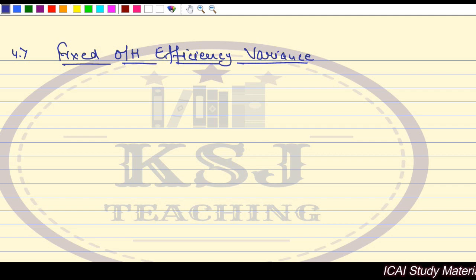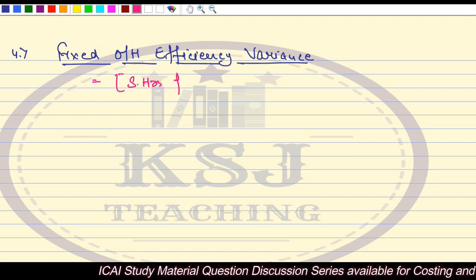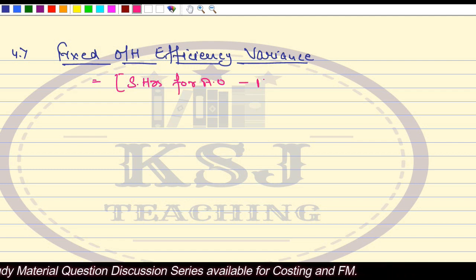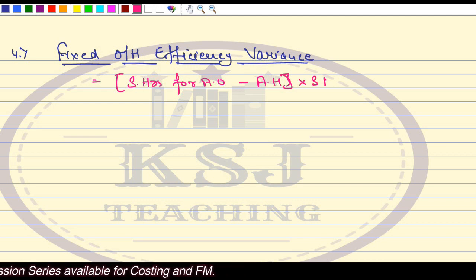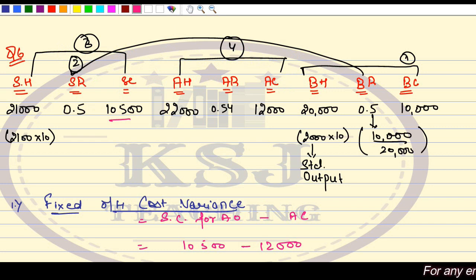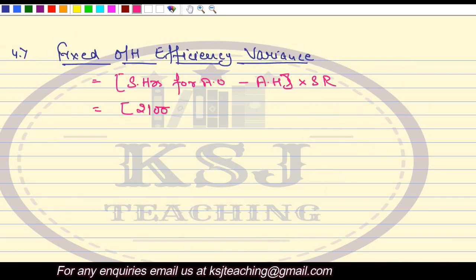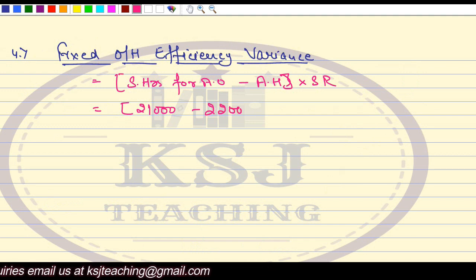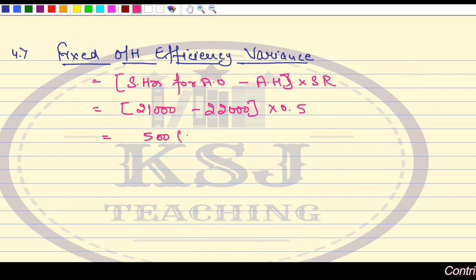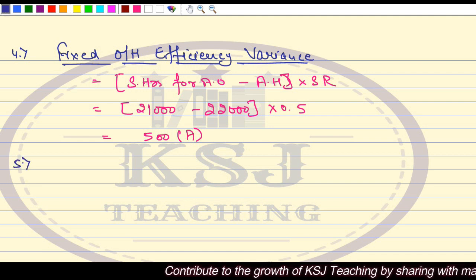Fixed overhead efficiency variance. Now this efficiency variance is standard hours for actual output minus actual hours multiplied by standard rate, right? So what is my standard hours for actual output? My standard hours for actual output is 21,000, whereas the actual hours is 22,000, multiplied by the standard rate. So 21,000 minus 22,000 multiplied by 0.5. So this comes out to 500 adverse.